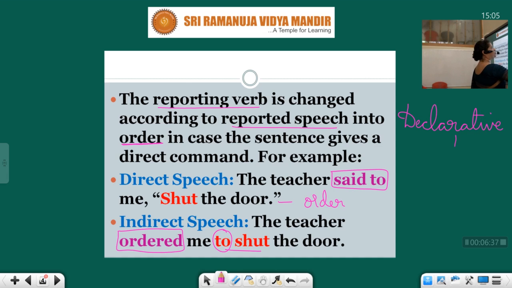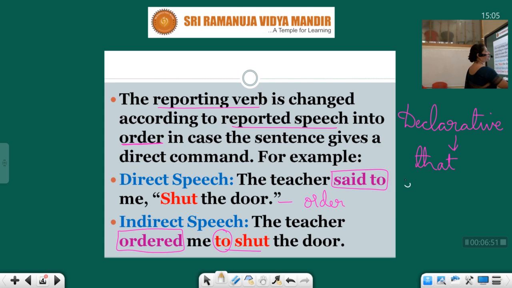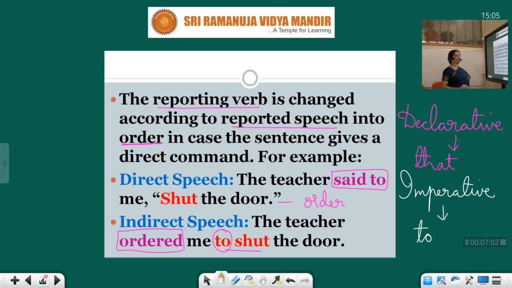For declaratives, what will you use, students? You will use that. But for imperatives, you will use to, not that. To shut the door.